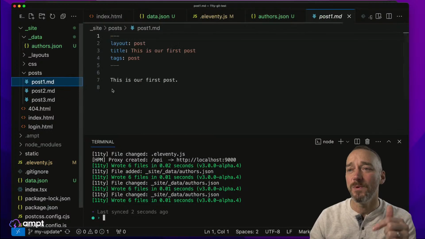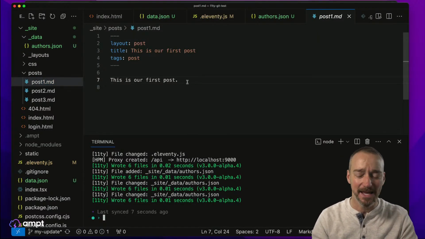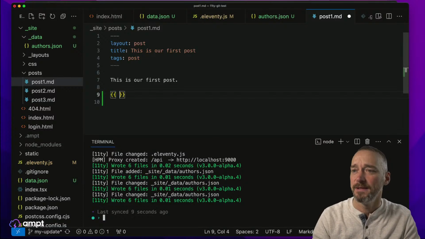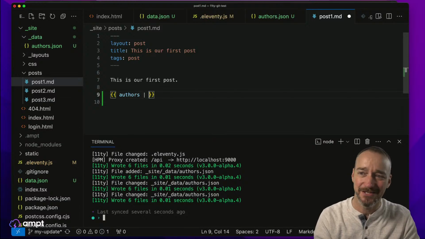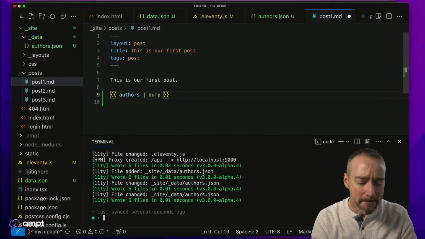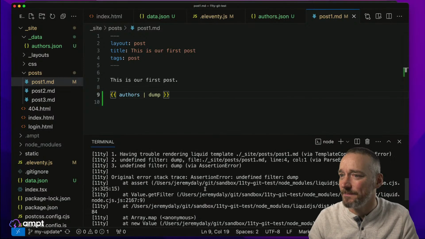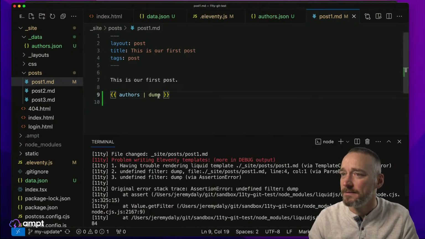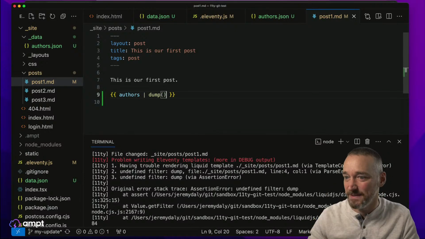And then what we can do is within any of these, we can actually use that. There's a thing called the data cascade. So I think we would have to do, what do we call authors? So we would do authors, and then I think you can just do dump. Does that work? Let's see. Okay, it's going to give me an error. It doesn't like that. Is it var dump? I know there's one of these things that will work.